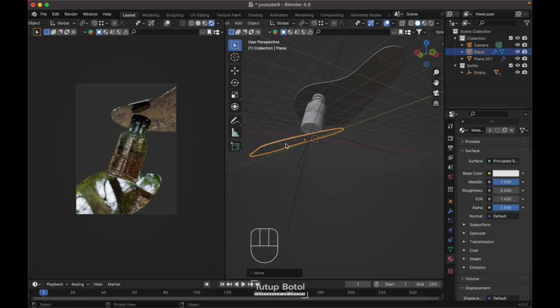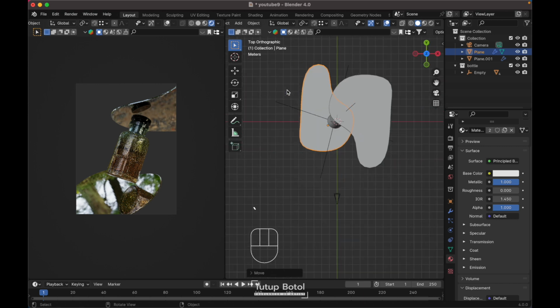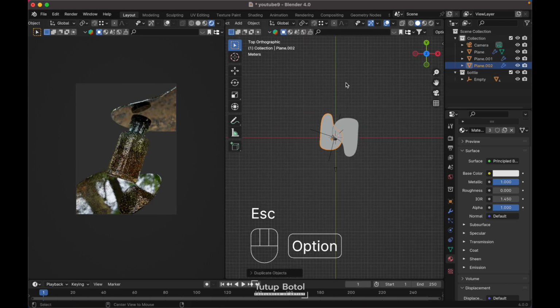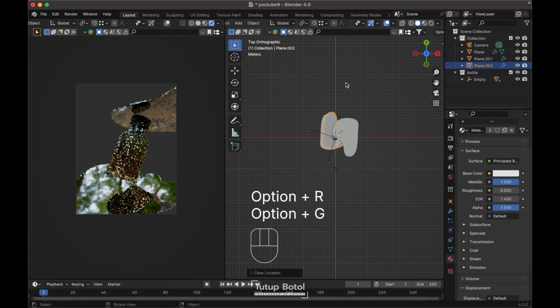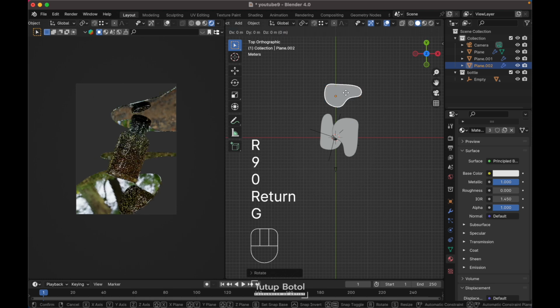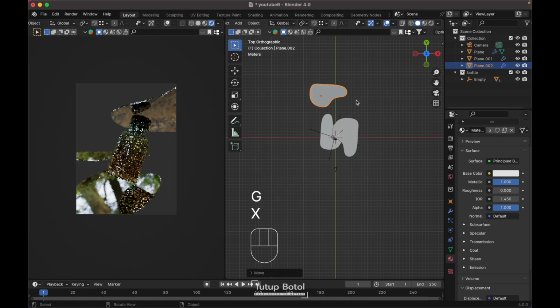Yeah, maybe something like this. And let's duplicate another. Alt R, Alt G, press G, move it over here. Maybe we need to rotate it 90 degrees. GX over here, S to scale it.